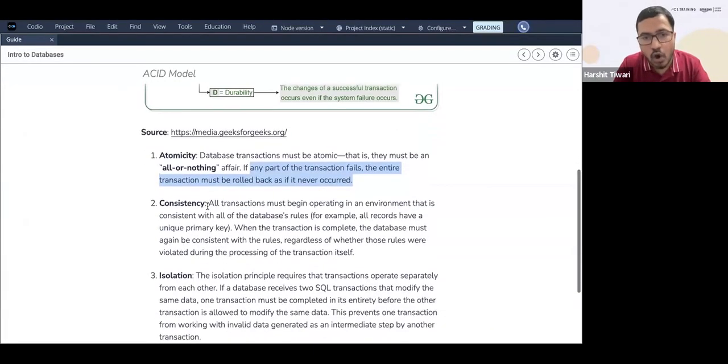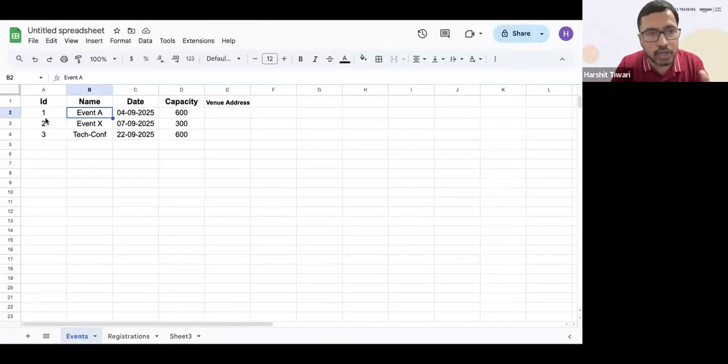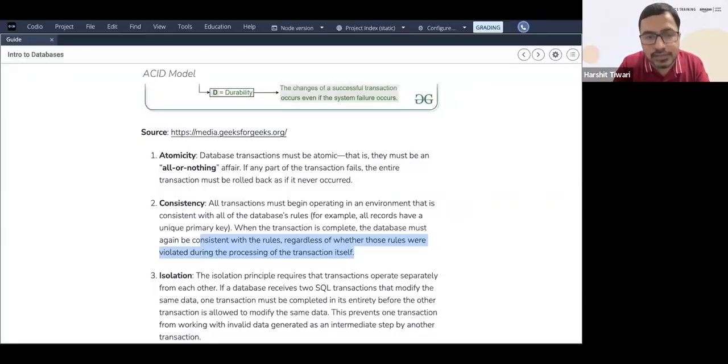Consistency: all transactions must begin operating in an environment that is consistent with all the database rules, for example, all records have a unique primary key. When the transaction is complete, the database must again be consistent with the rules, regardless of whether those rules were violated during the processing of the transaction itself. So consistency has to be there. Like I told you, if this ID column is connected with this event ID column, that consistency has to be there. Therefore, you cannot add 4 over here. This 4 is not acceptable. So therefore, you have consistency.